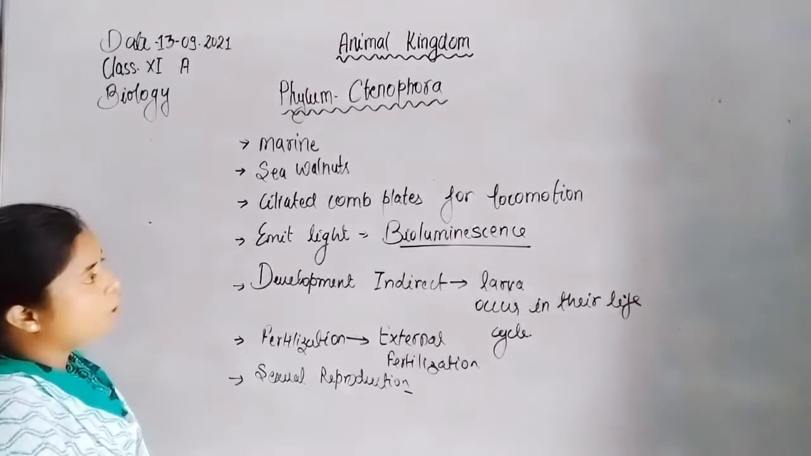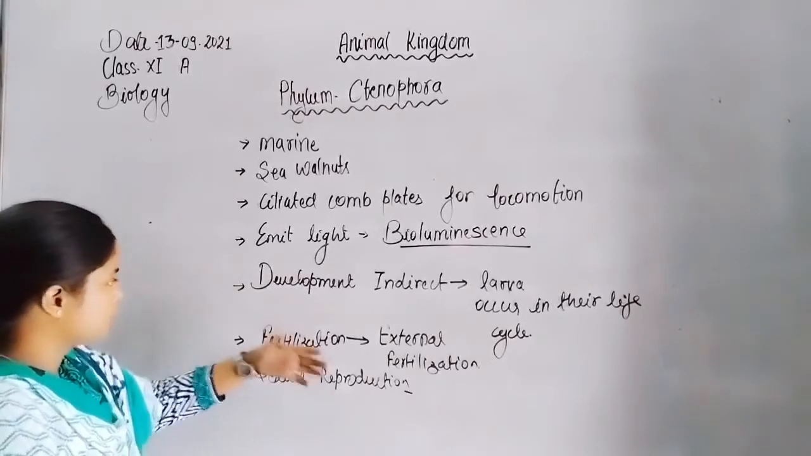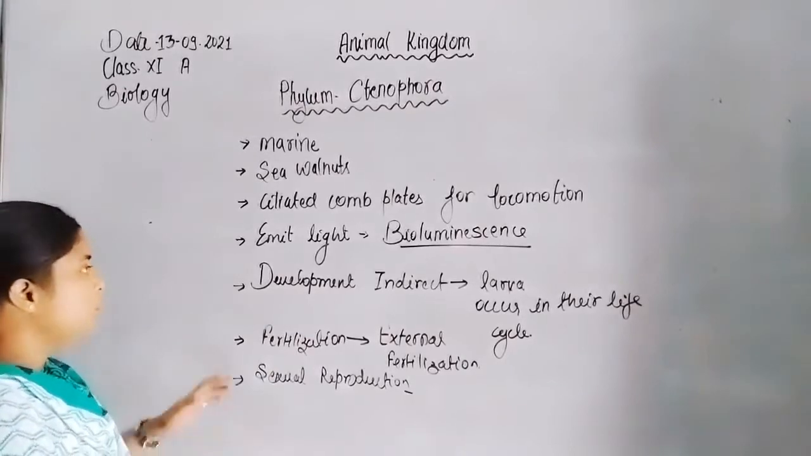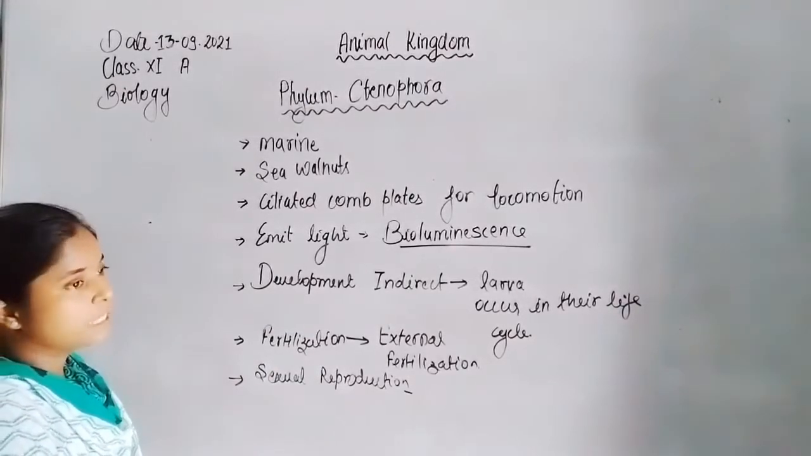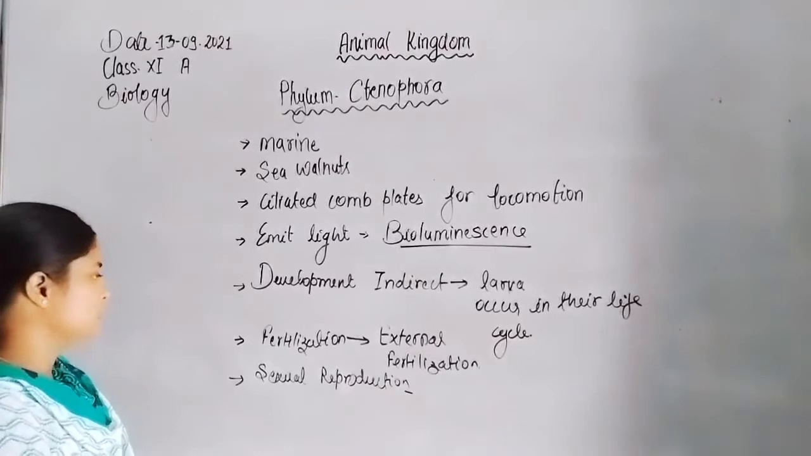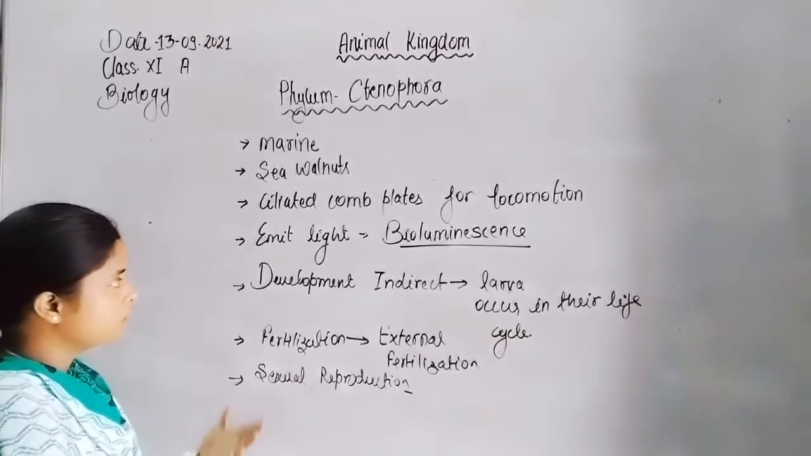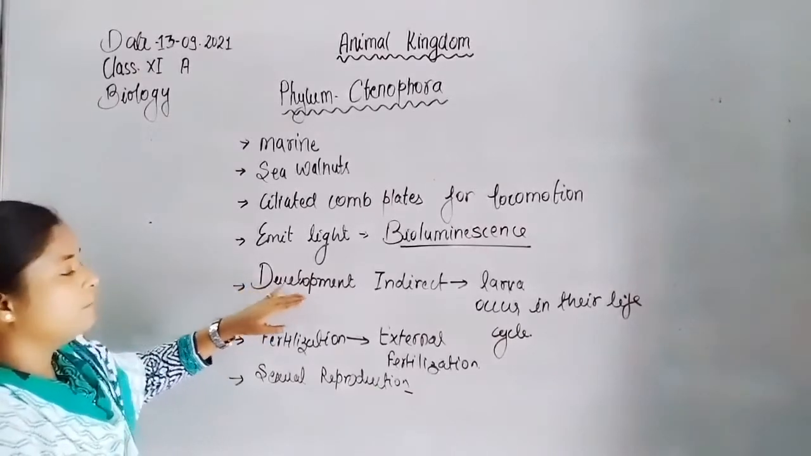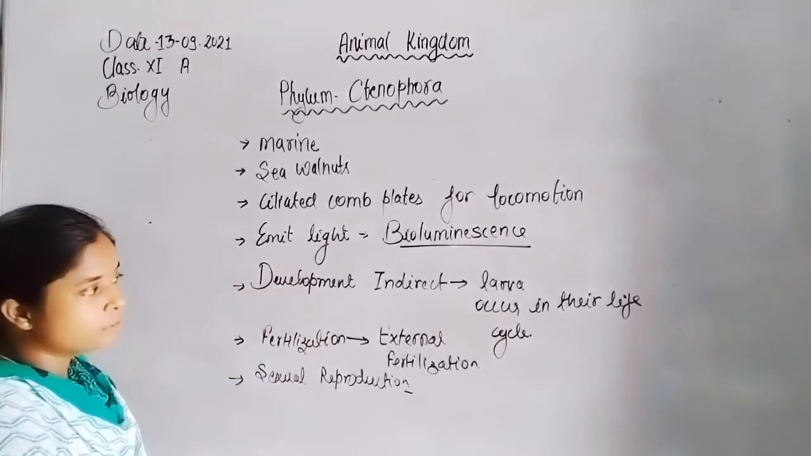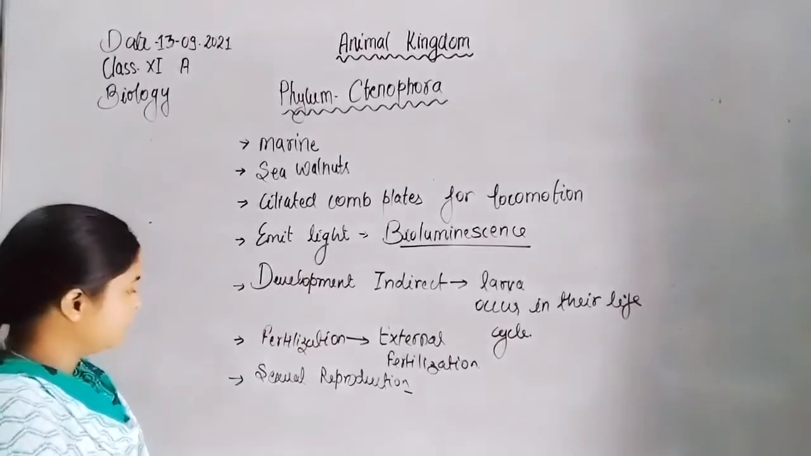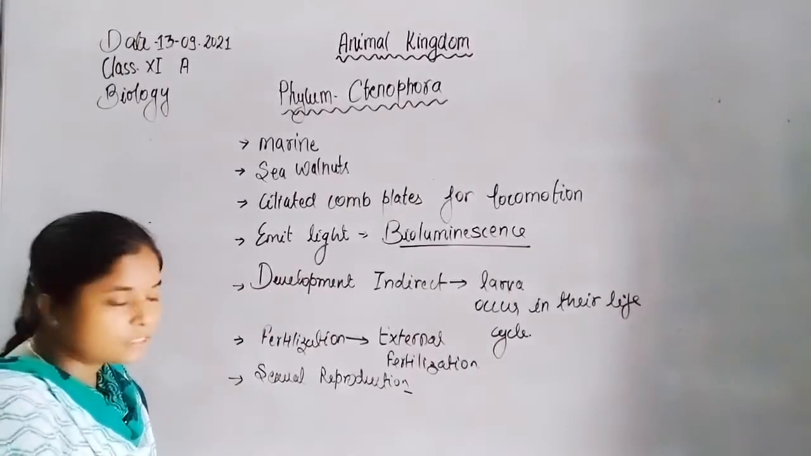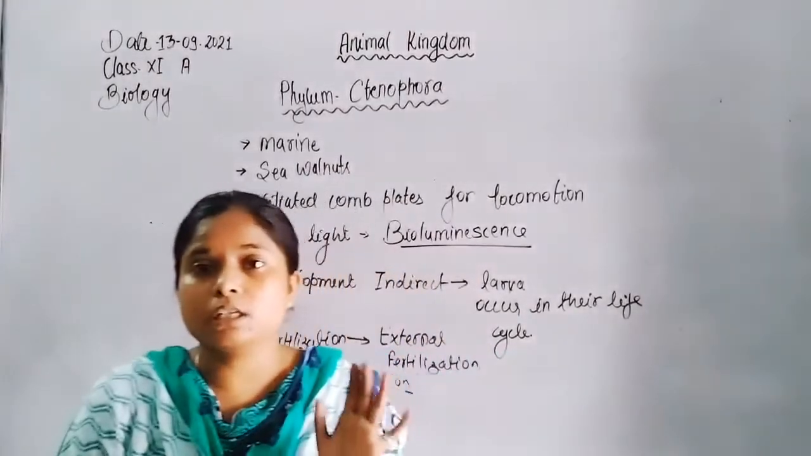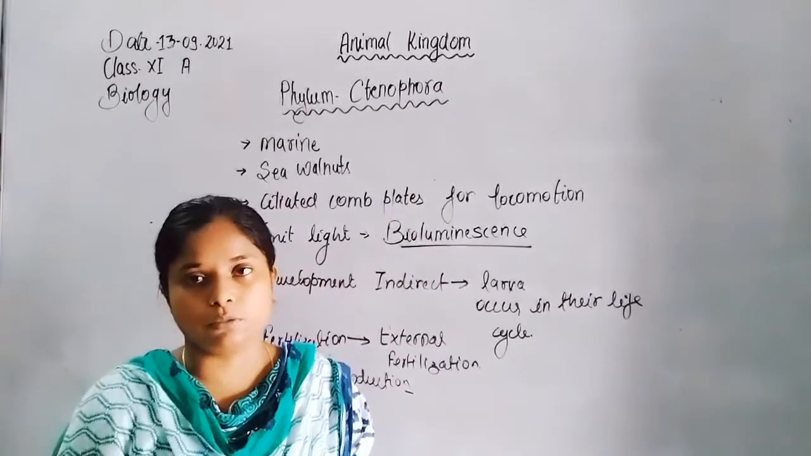Now, ciliated comb plates are located on the sea walnut and help in locomotion. They emit light. So that's why they are known as bioluminescent, because of this nature of emitting light. Development is indirect because they produce larvae in their life cycle. The fertilization is external. Sexual reproduction is present, but only sexual reproduction, not asexual reproduction.